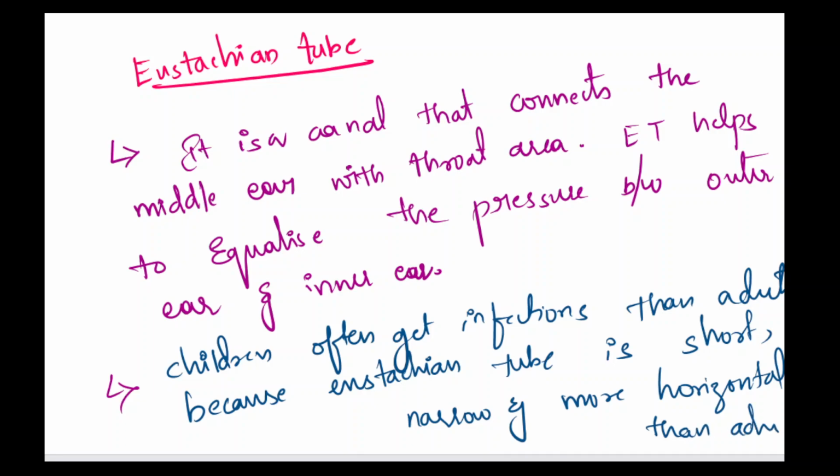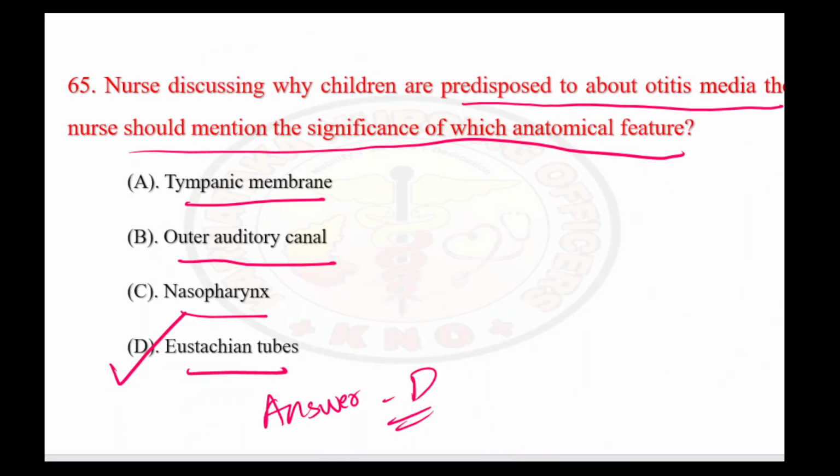So if you see eustachian tubes in children compared to adults, they are very short, narrow, and horizontal. That's why many of the infectious organisms will easily enter into the tube, and it is going to cause infections in the children.